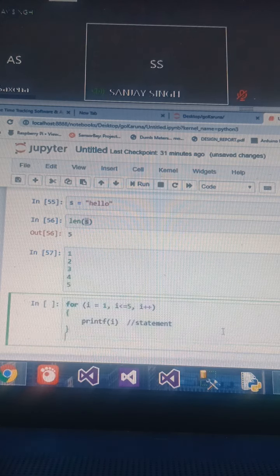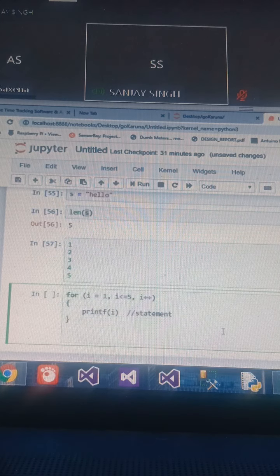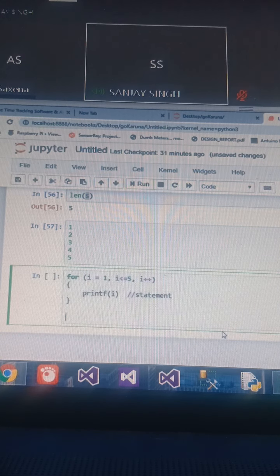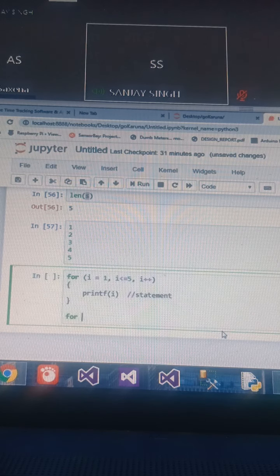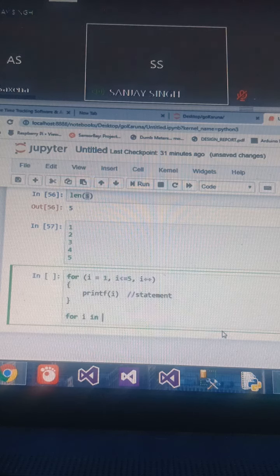Now let us talk about Python. Now I want you to pay attention. In Python, the syntax is: for is the keyword, for any variable i in. Now you know that you use the in operator with an array.